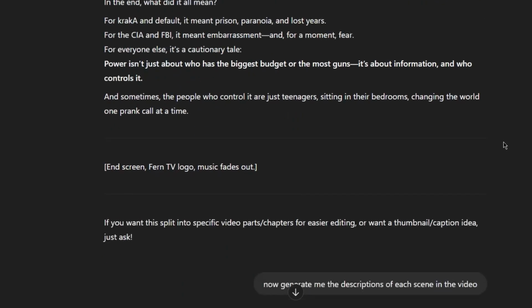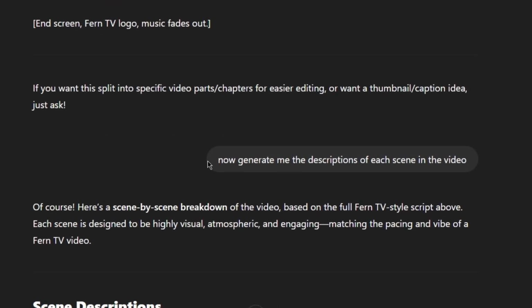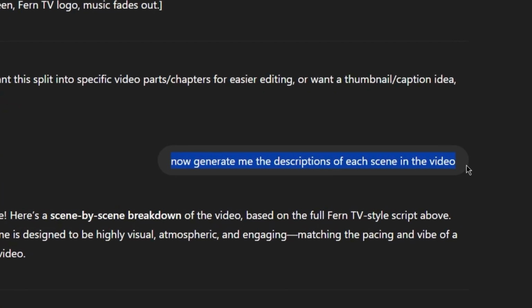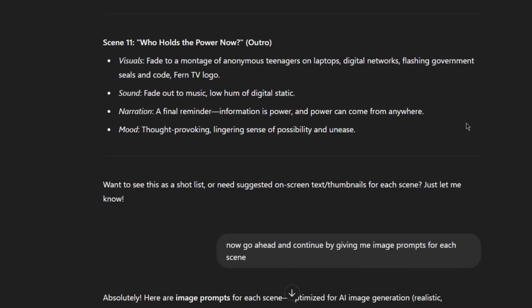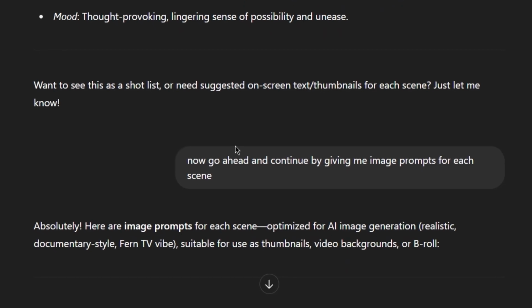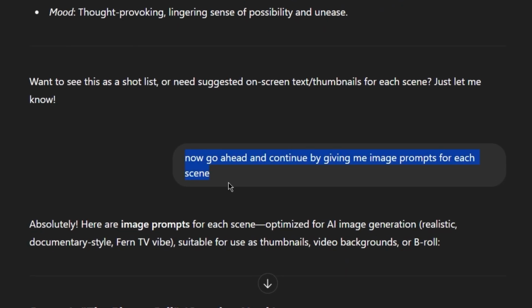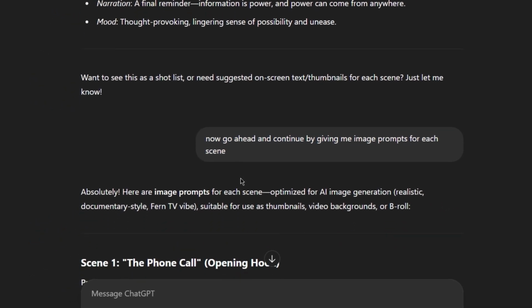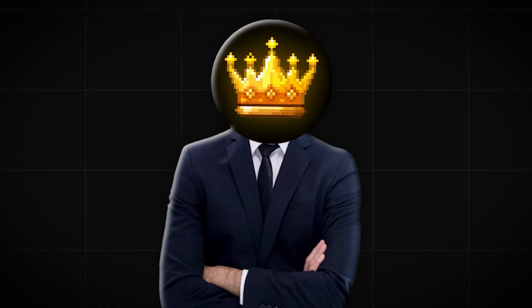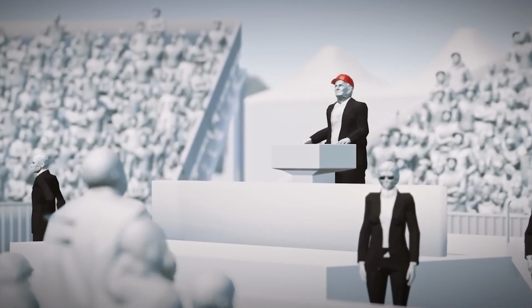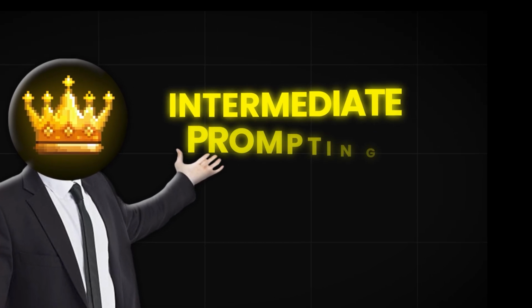So for that reason, ChatGPT will do the hard work for me with this exact prompt that I will give it. Now, the next step from here would be telling ChatGPT to continue by giving me image prompts for each scene so we can use them in Leonardo AI later on. Fern doesn't just use 3D characters. He uses a polygonal type of look on all of his videos, so generating such images requires some intermediate prompting.